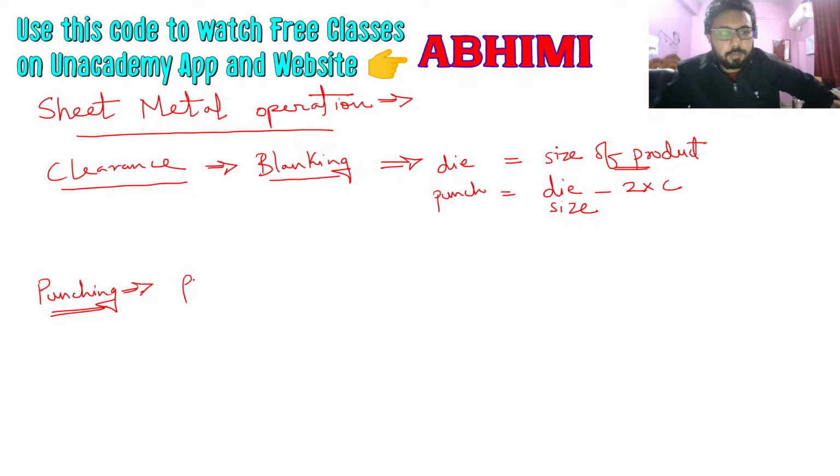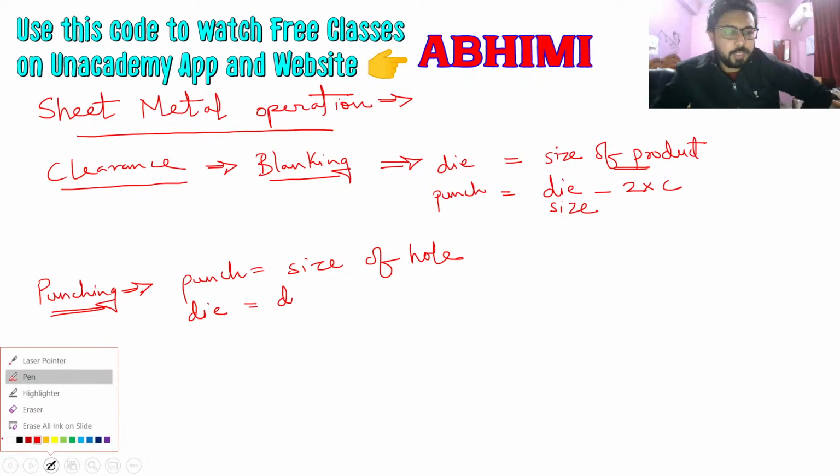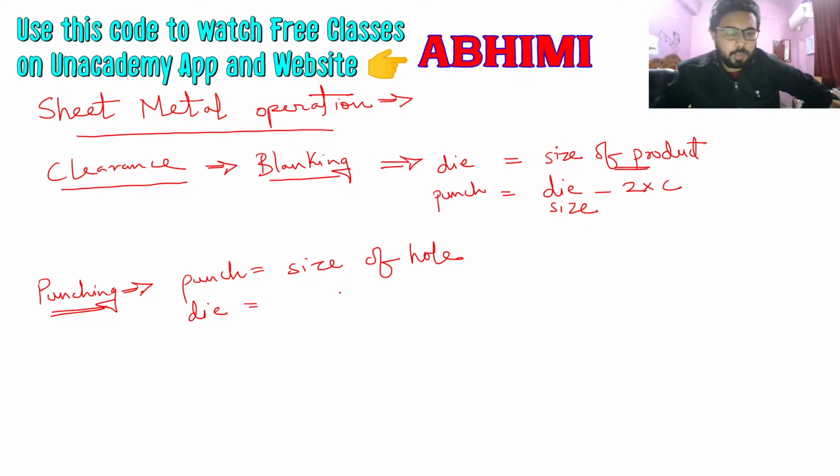And for punching, the punch will be the size of the hole, and the die will be equal to the size of the hole or punch size plus 2 times the clearance.